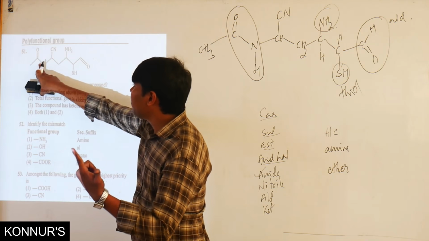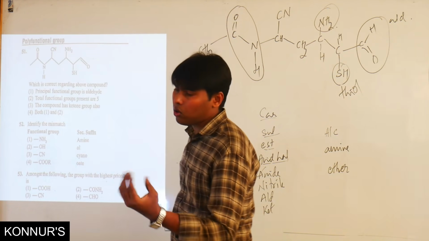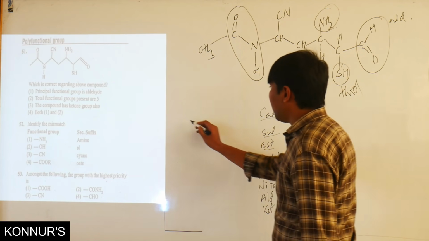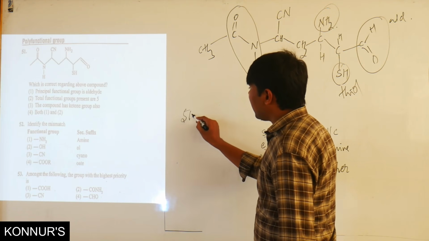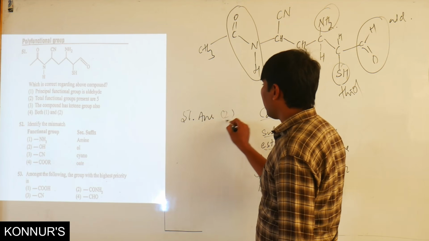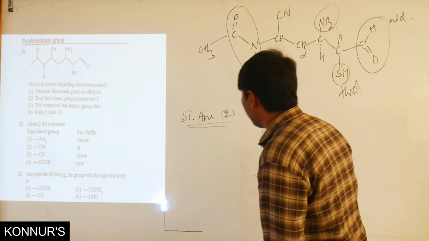Aldehyde, amide, nitrile, amine, thiol. So totally 5 functional groups are there. So for the 51st example, the answer will be the second option. Second option is the answer right out there.